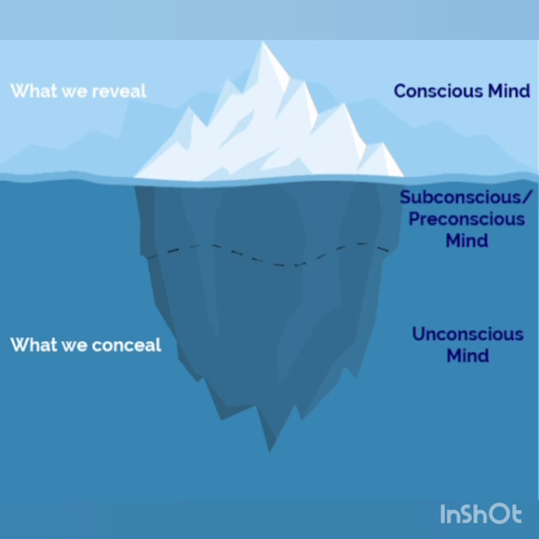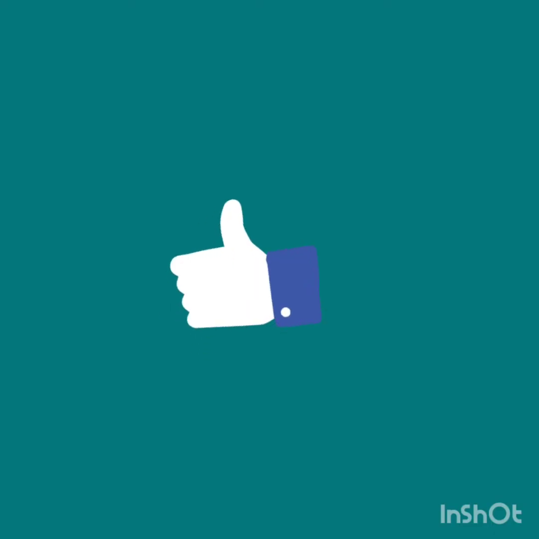And what we conceal, that is unconscious mind also. So today we can wind up the session. Okay, I hope you understood all this topic, three topics: absorbent mind, conscious mind, unconscious mind. So I hope all have understood.